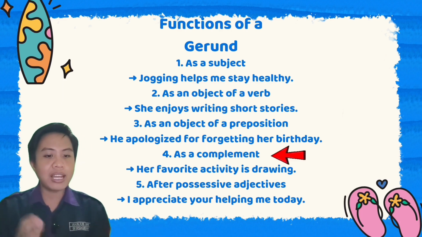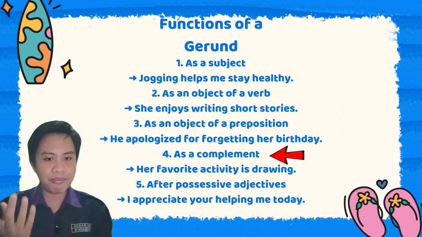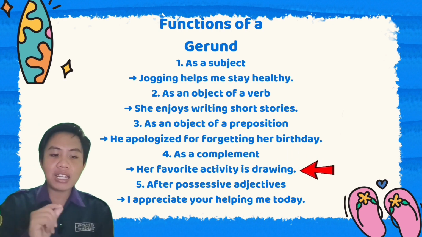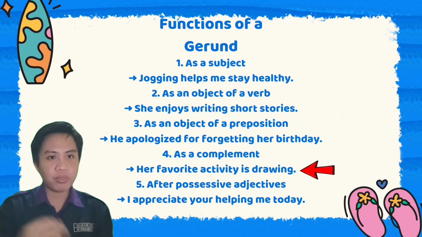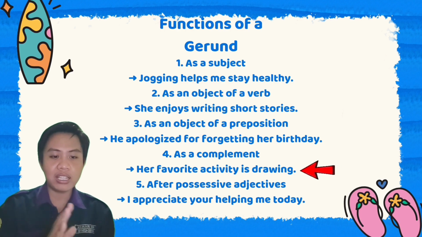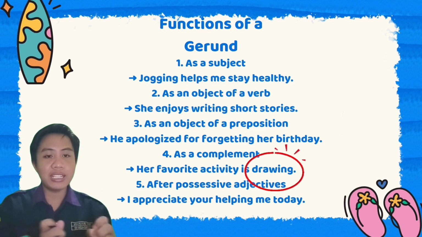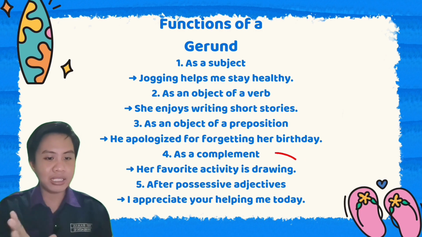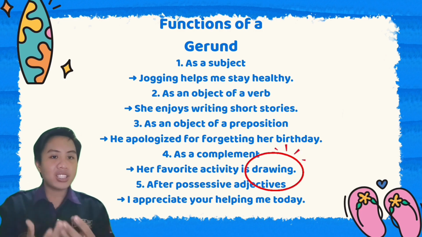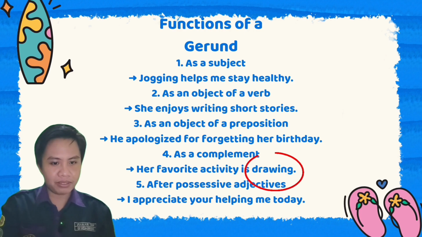The next one is as a complement. For example, her favorite activity is drawing. The word drawing at the end of the sentence is a gerund, and it functions as a complement.